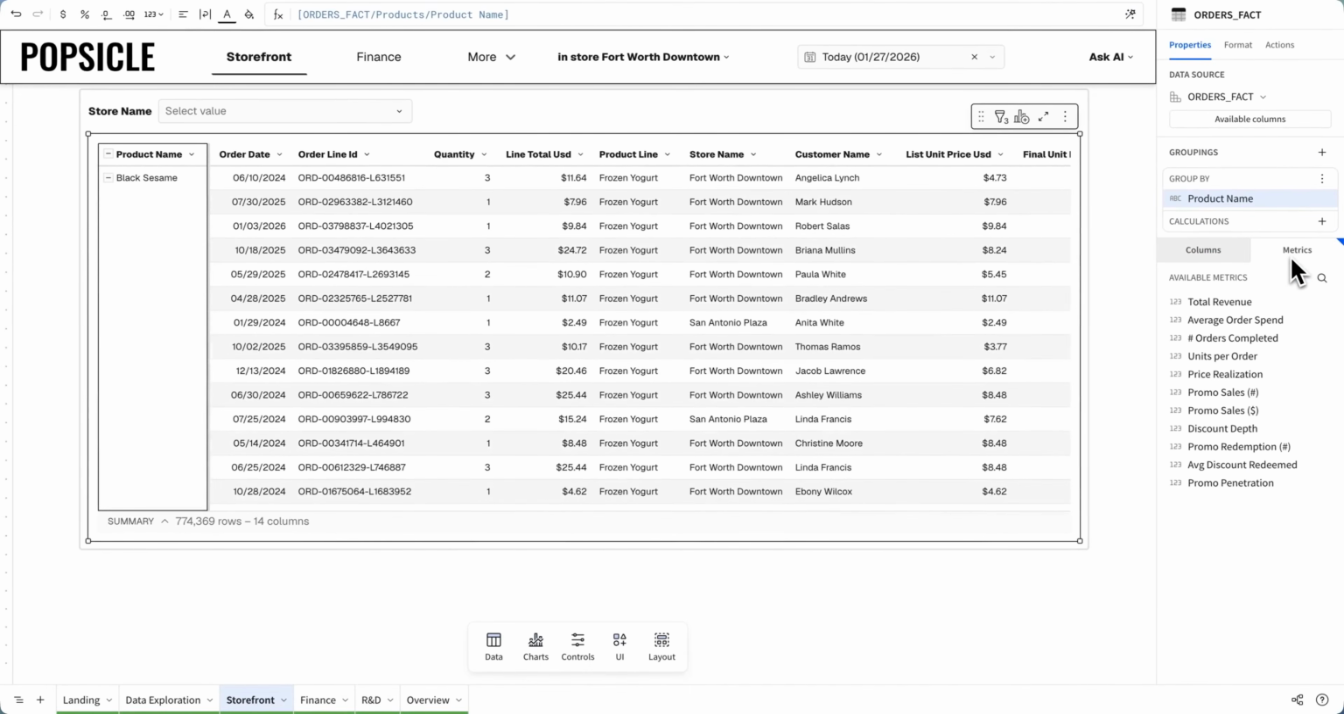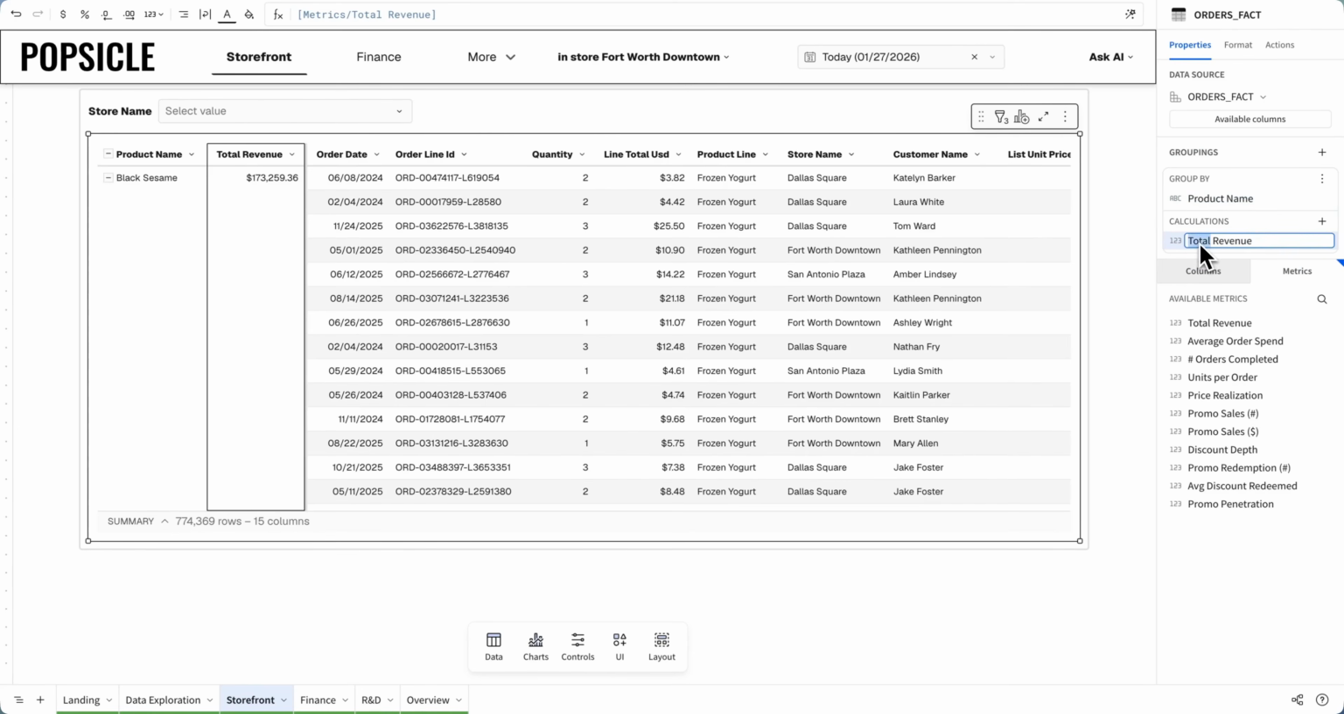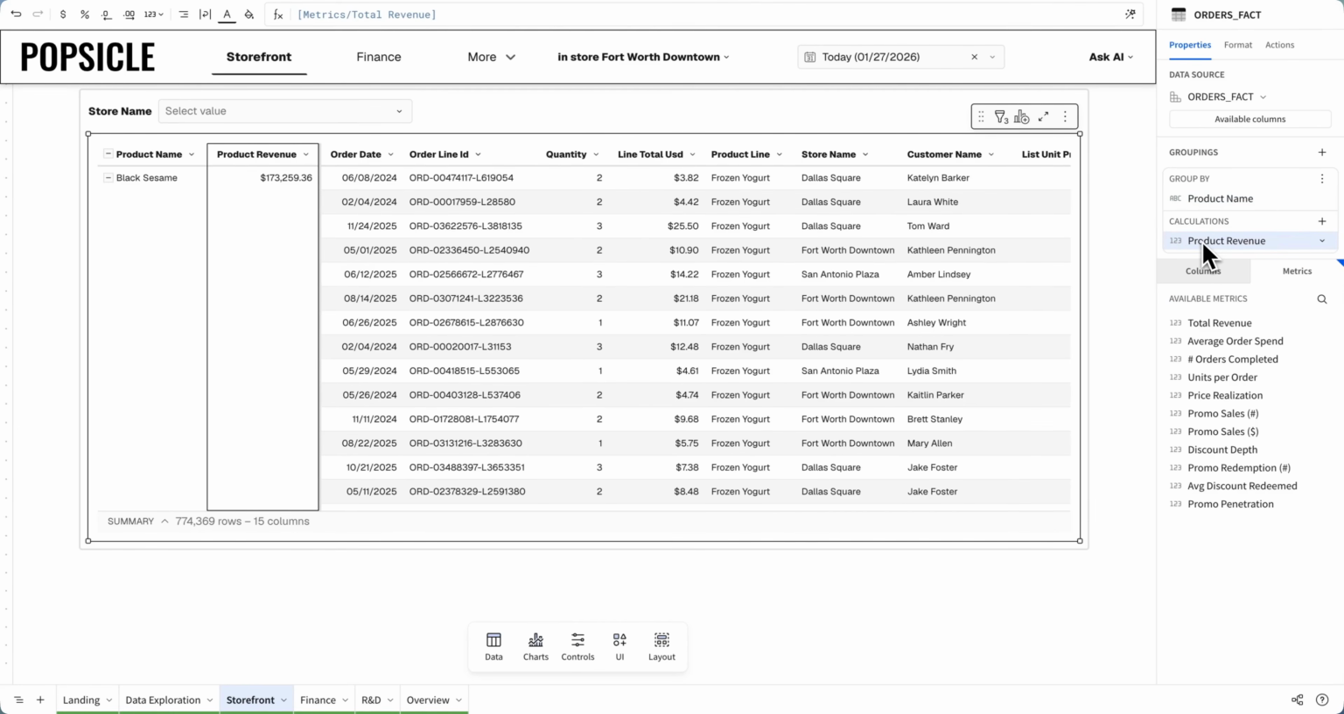For this table, I'm also able to leverage a governed, predefined set of metrics from a centralized data model to ensure that everybody in my organization is calculating things like revenue the same way. Let's call this one my product revenue.